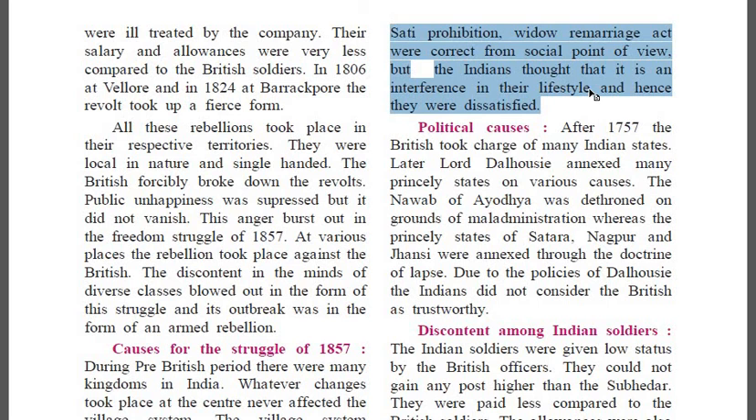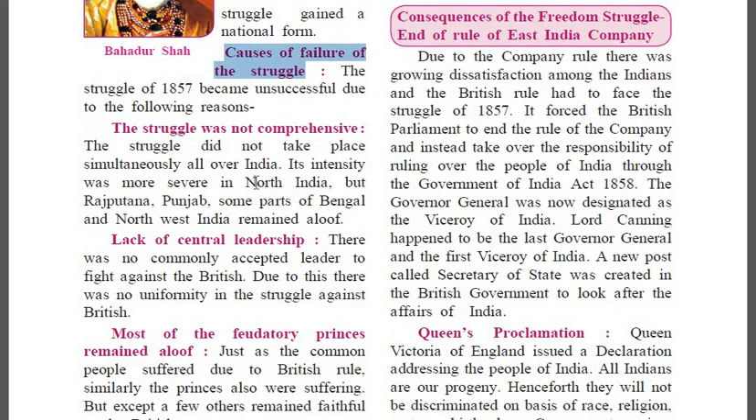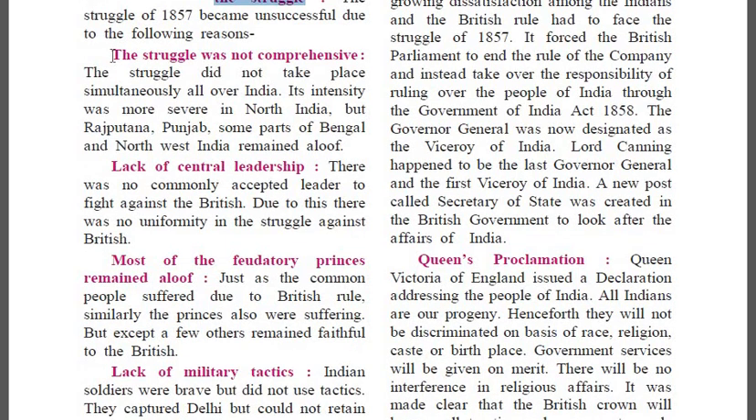Number 2. Why did the Indians fail in the struggle of 1857? Come to page 19. Causes of failure of the struggle. This heading you can write. Then under that, the point 1 will be this heading. Write the heading for this. The struggle was not comprehensive, and under that you will write the first 3 lines. From the struggle till North India. Give there a full stop. Okay. This is point 1.